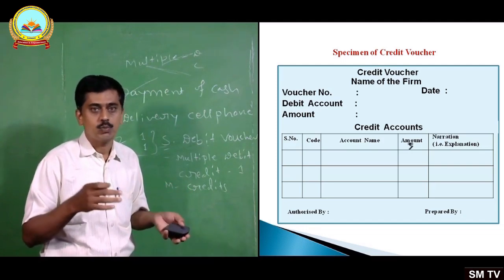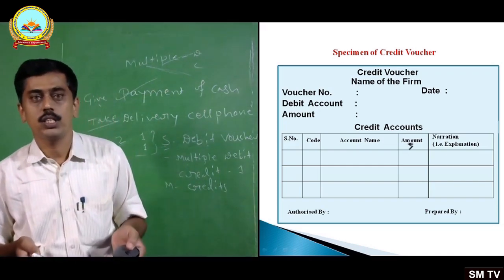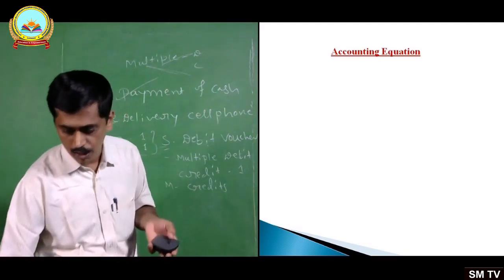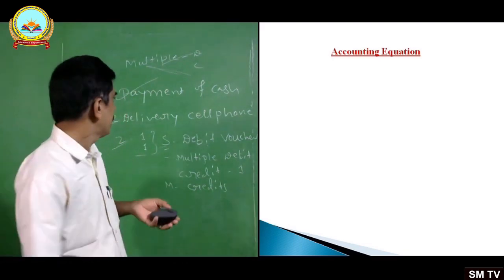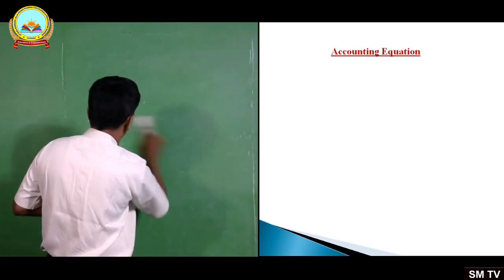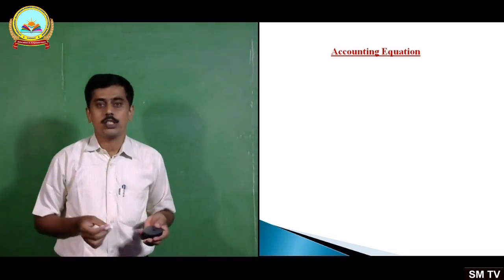Next, let's move on to see the very important aspect in this topic, that is the accounting equation. Already we have seen the accounting equation while discussing the dual aspect concept.